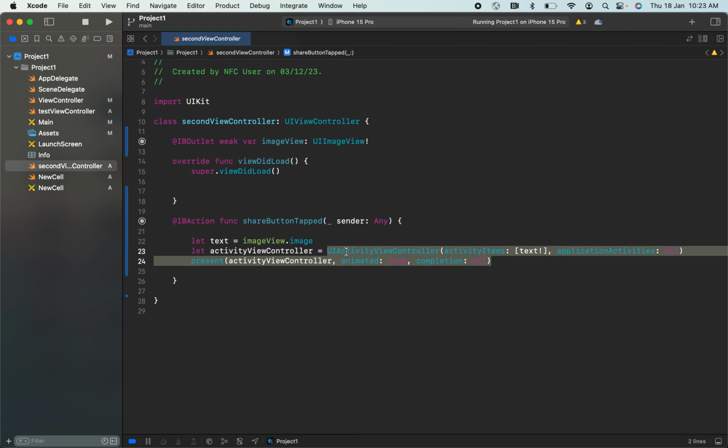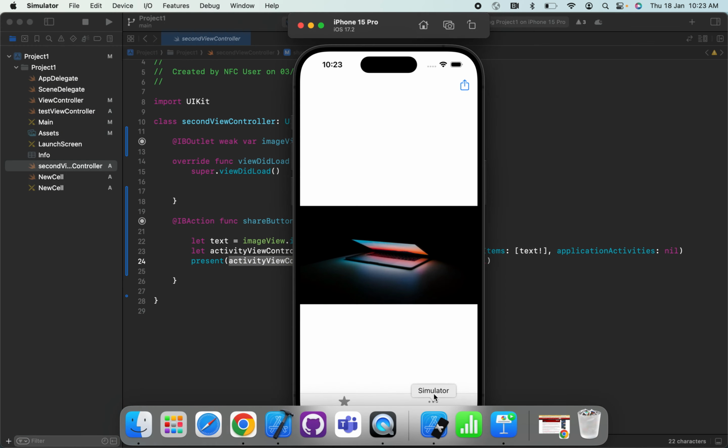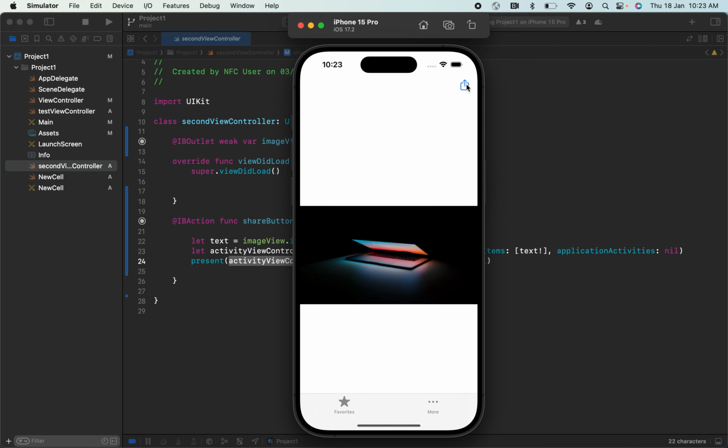So here, for the UI activity view controller, what are the activity items, what needs to be done? This is the image that we have. I'm taking it into this activity items parameter. After that, it is going to be presented here. So if I run this, you can see that. If I click on this,